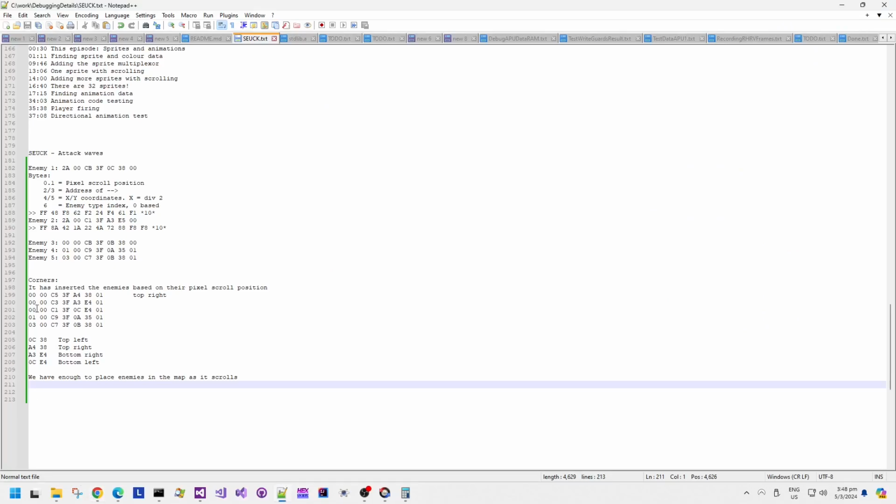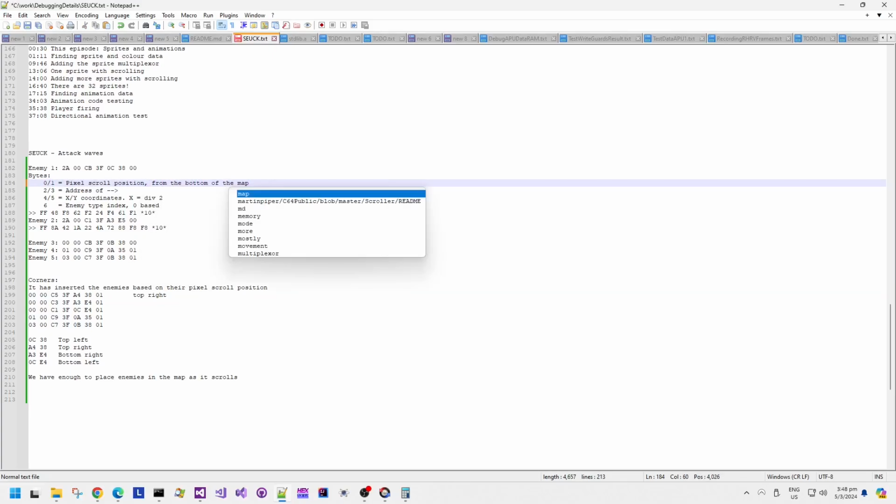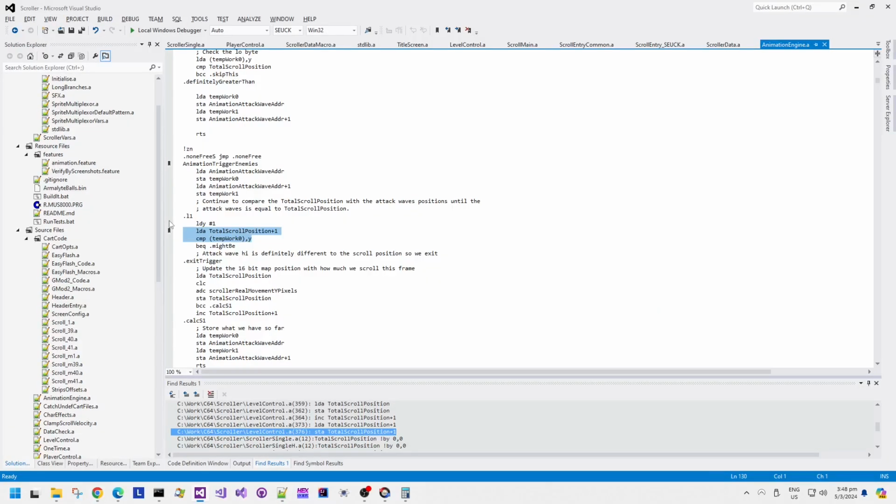So the current potential attack wave enemy is that next pointer in memory, and then that code will check the pixel level scroll value with what has been calculated from the game scroll, and if it matches, and this is the number of pixel lines from the bottom of the map scrolling upwards, okay, or scrolling downwards depending on your point of view. So it starts at 0, and then the value of 1 is scrolled 1 pixel down. The value of 2 is scrolled 2 pixels down, so on and so forth, right? So when the level scrolls downwards, the counter increases.